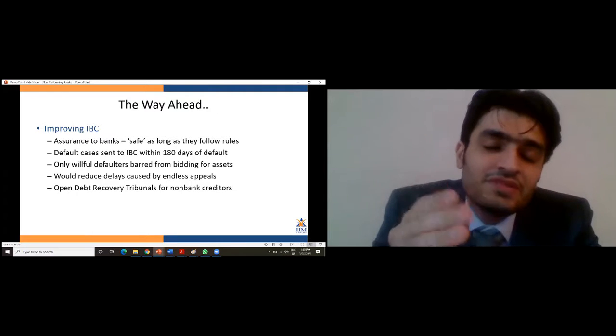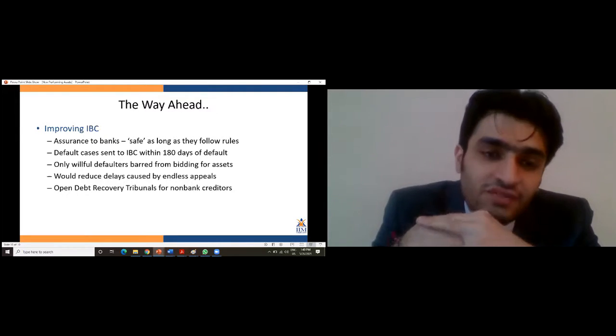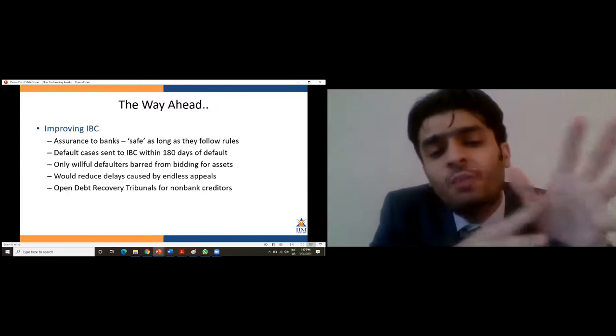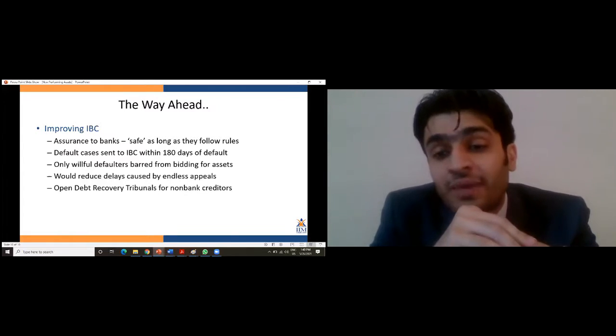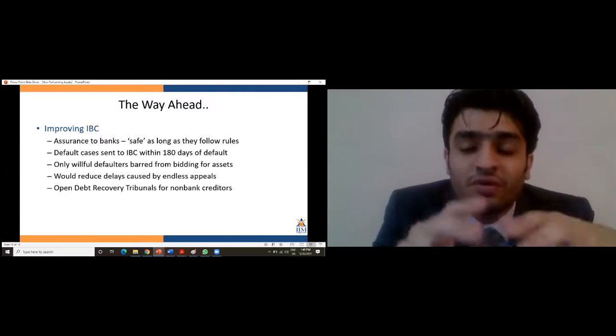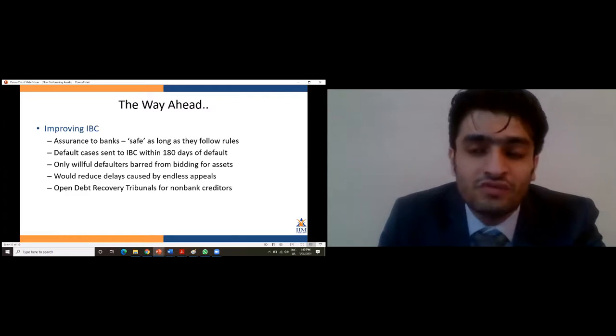Because otherwise what happens is promoters keep filing appeal after appeal, which causes a lot of delay in finding a resolution for these issues. Also, opening up debt recovery tribunals for non-bank creditors. This would reduce the workload on IBCs. If some of these aspects could be looked into, maybe we will be able to find a way out of this NPA crisis.